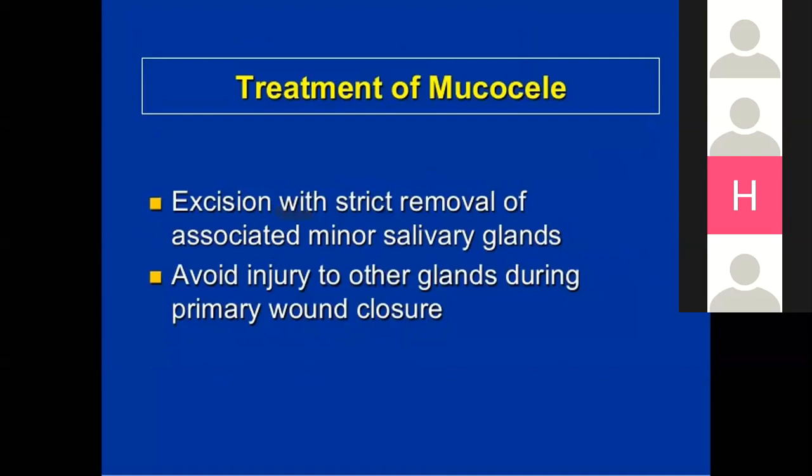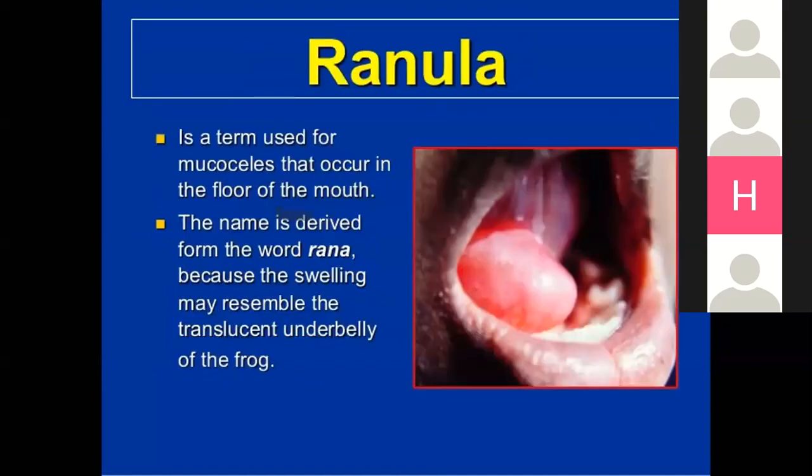Treatment of mucocele is excision with strict removal of the associated minor salivary gland. So sometimes when we have the cyst there, we have to remove the minor salivary gland as well. Avoid injury to other glands during primary excision. Ranula is a term used for mucocele that occurs in the floor of the mouth. When we talk about the ranula, it means the swelling present on the floor of the mouth. The name is derived from the word rana because the swelling may resemble the translucent underbelly of a frog.